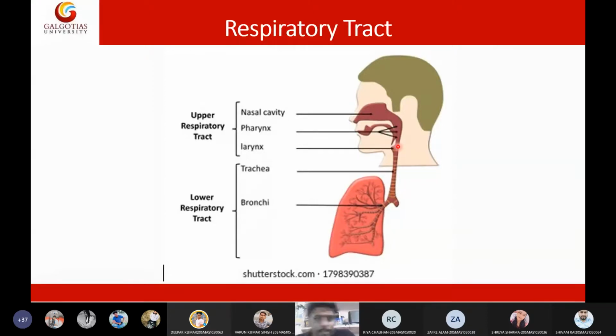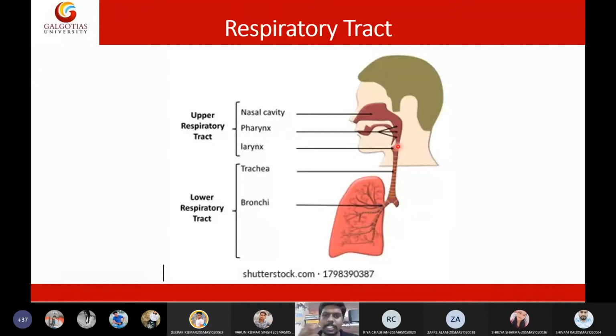Larynx means your vocal or voice box. With this larynx only we are able to speak. The vocal cords are present in this larynx. Larynx is also called the voice box, which is present in your neck. Usually we say Adam's apple. In boys you can see a prominent projection in the neck region, and that prominent projection is actually your larynx. Larynx is very essential for production of speech. The voice is generated by this larynx, that is why it is also called the voice box.